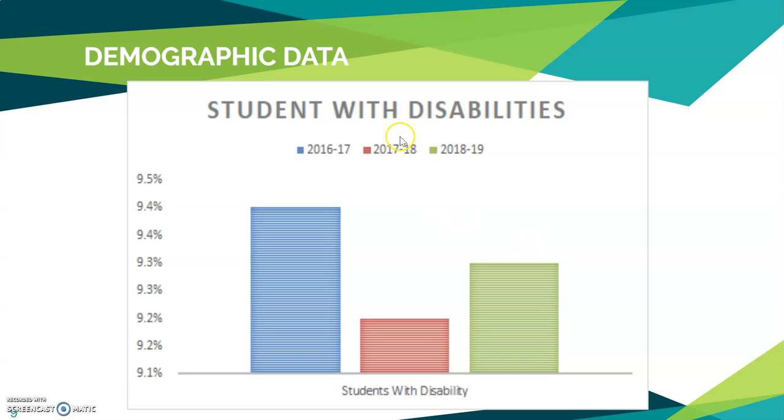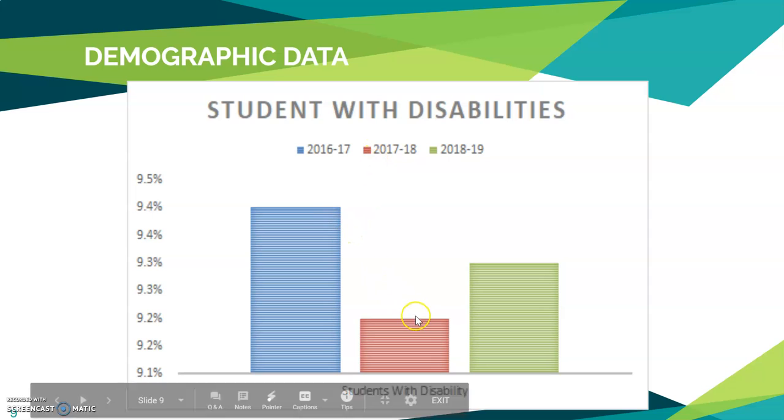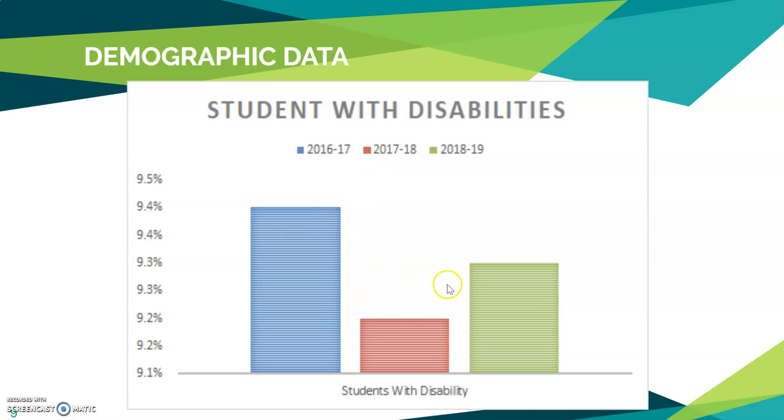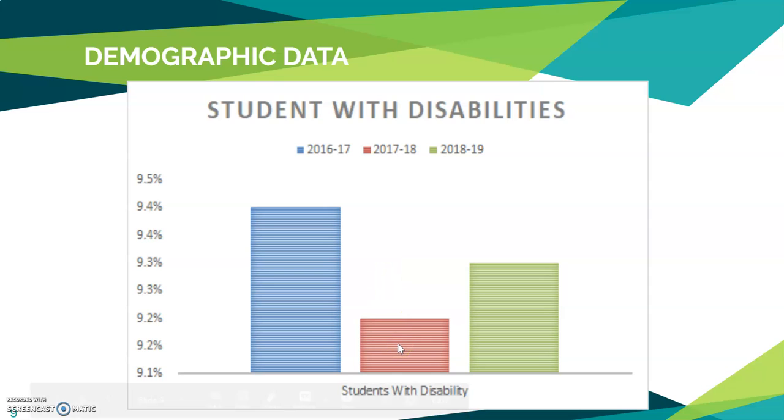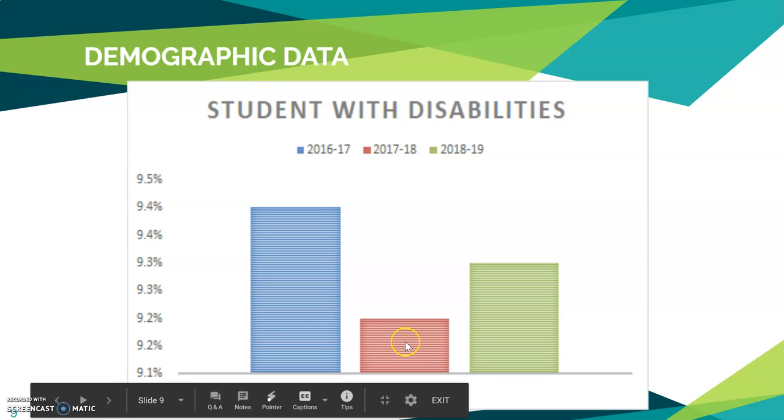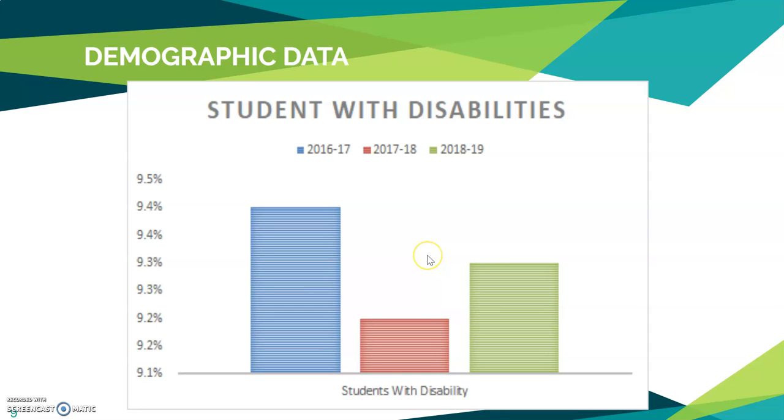And then last but not least, let's take a look at the students with disabilities. So this isn't as consistent of data as the other two categories have been. We started with 9% in 2016, took a dip down, still within that 9% range in 2017, but then went back up to 9.3. So it looks like a big jump, but honestly, it's still all within that 9% range, so it's still staying fairly consistent.